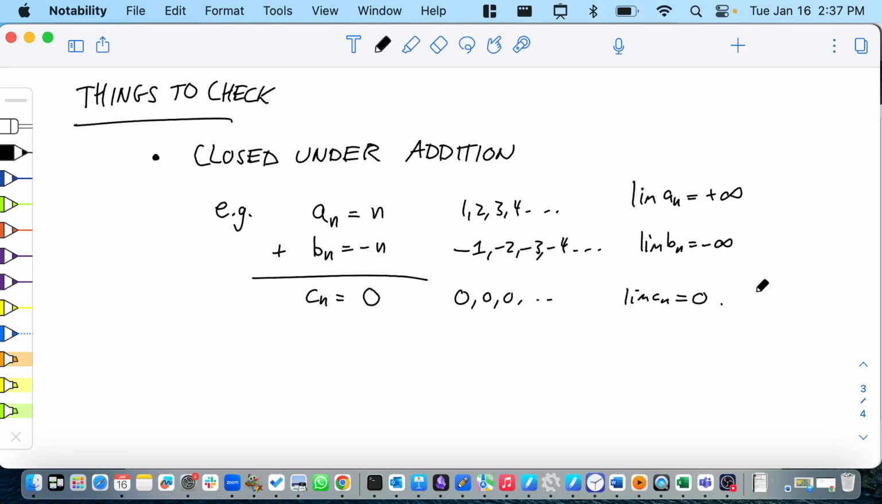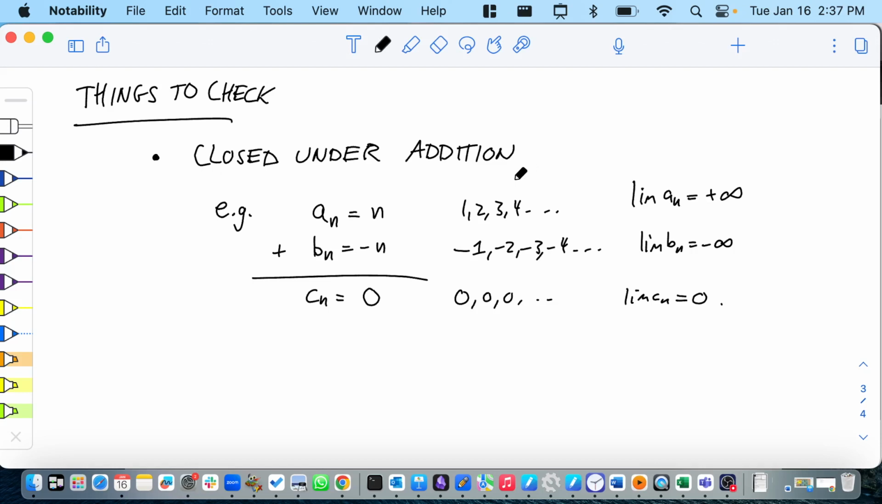So I said the set of sequences whose limit is infinity or minus infinity, it includes an and bn, but it does not include cn, and therefore this space is not closed under addition. You can add 2 things to escape the space. So closed under addition is a good one to check for.